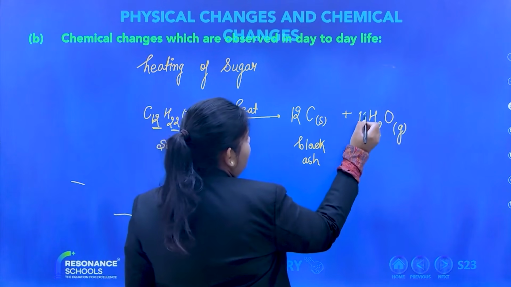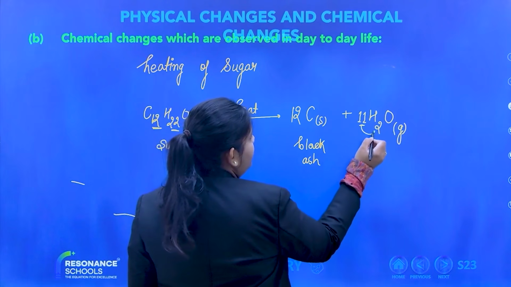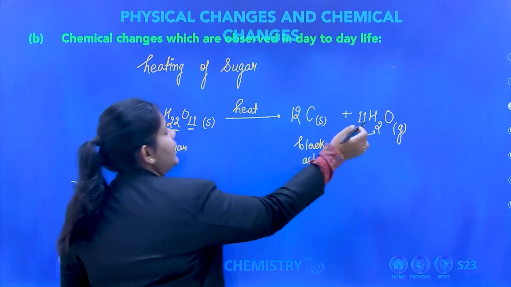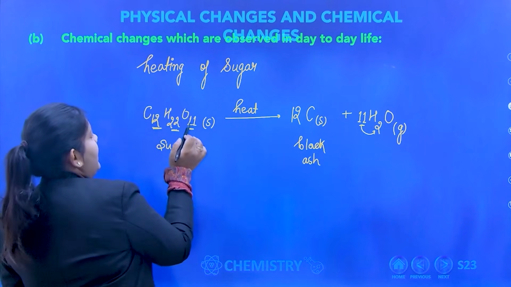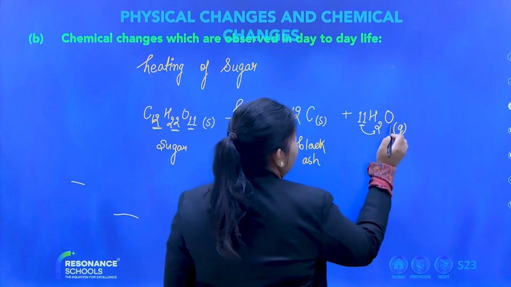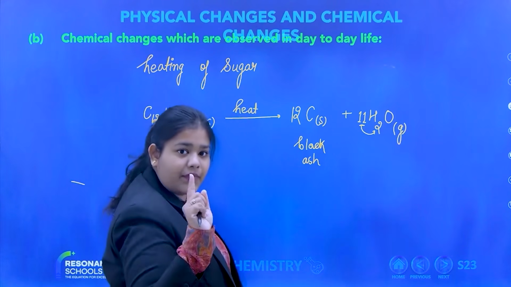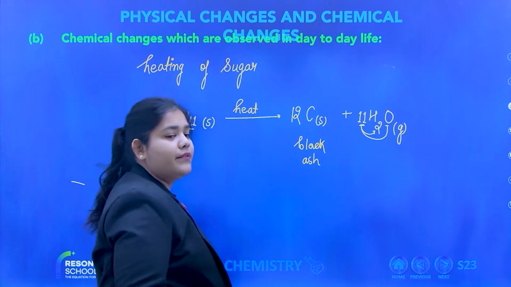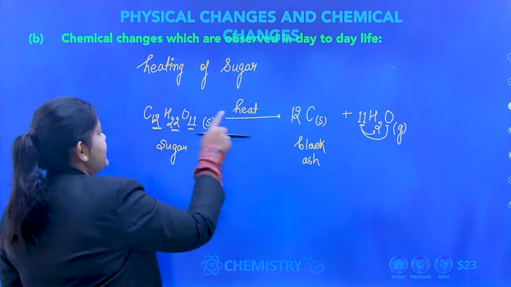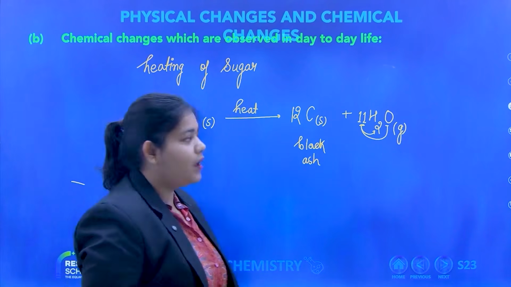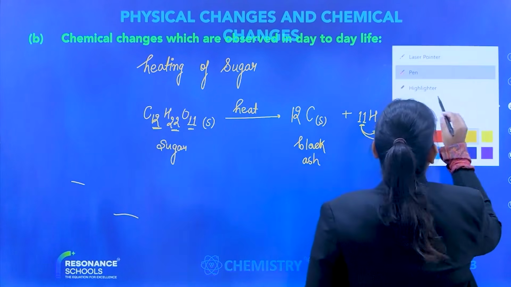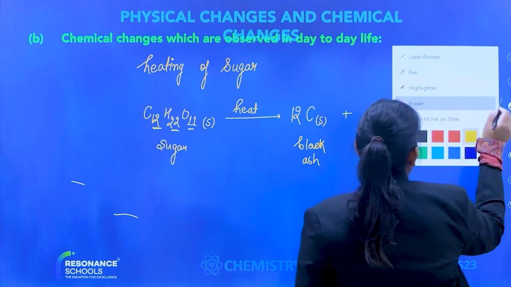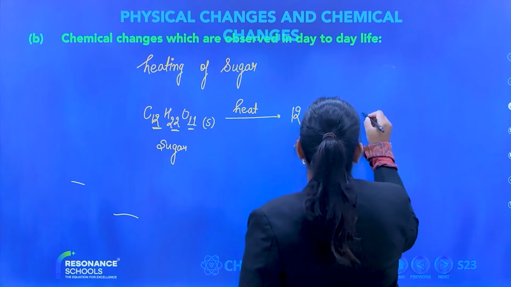So if I multiply it by 11, 11 twos are 22. So 22 hydrogen here, 22 hydrogen here. 11 oxygen, 11, and nothing is written, so I will consider it as 1. 11 ones are 11. So 11 oxygen that side, 11 oxygen that side. Correct? So this is basically what balancing of a reaction is. Reaction balancing is very important.